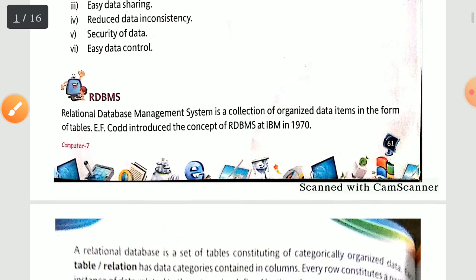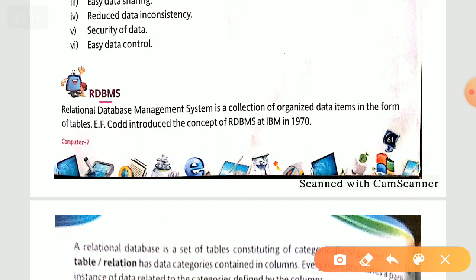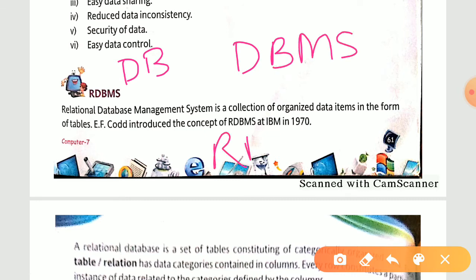Now coming towards our RDBMS, I already told you what is DBMS, that is database management system. Now R stands for relational. Okay, it means in a database when the data is related to one another, then that kind of management system is known as your relational database management system. Now you see the definition. It is a collection of organized data items in the form of tables, and it is going to manage your data. Now don't get confused. One thing we have is your database. Second thing we have is database management system, and third thing we have is relational database management system. Now what is the difference between those?